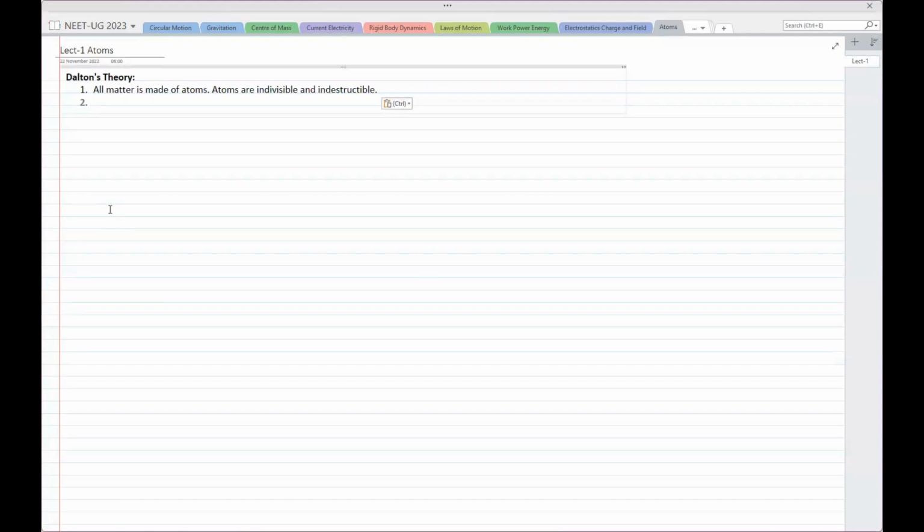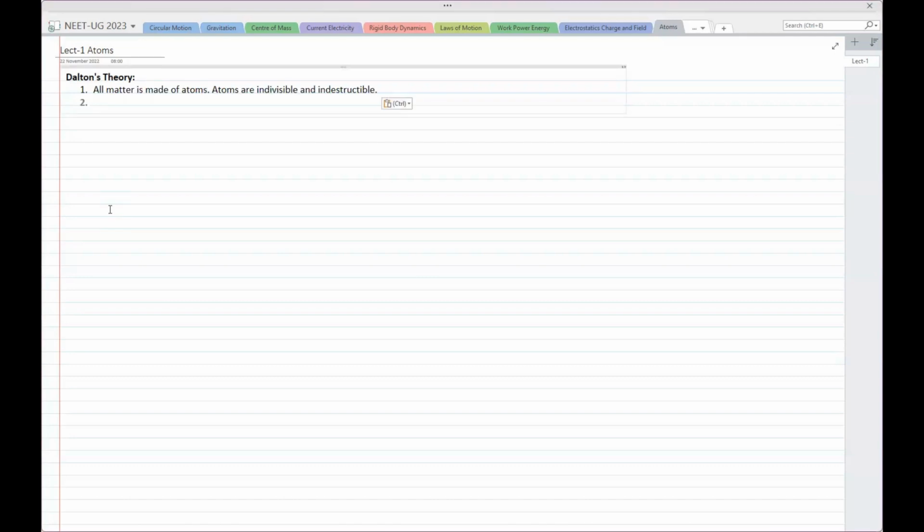Now, when we start with atoms, the first few things that we come across are basic old theories related to matter. So I'll introduce you to these theories. This is the first theory we consider, called Dalton's theory. Of course, Dalton's theory is of matter, and it has a few points, out of which I'll just mention a few which are required.